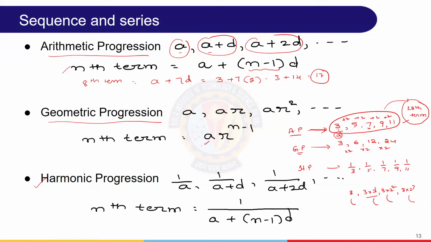Now, same here, suppose we want the 18th term. a is the first term, which is 3, and r is 2. We want the 18th term, so 18 minus 1. It is 3 into 2 power 17. No need to multiply it out. If it is a simple number, we can multiply it; otherwise, we can leave it.